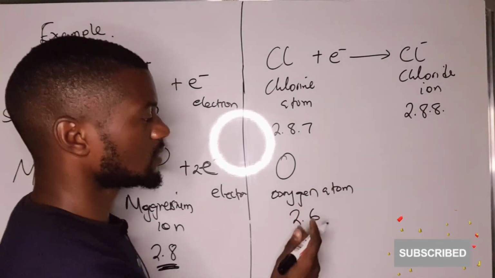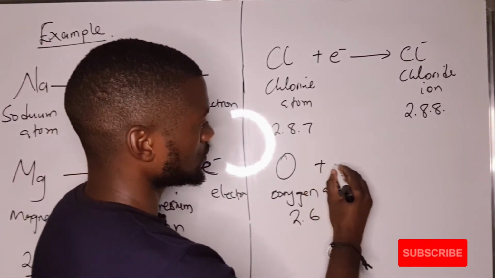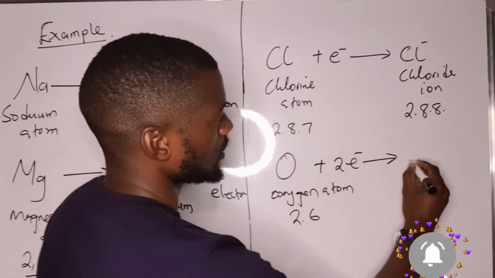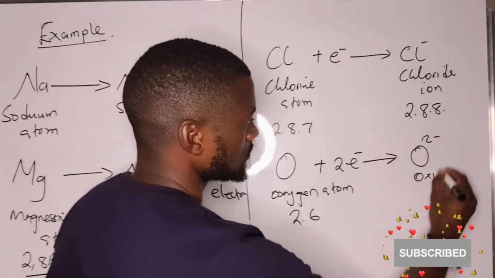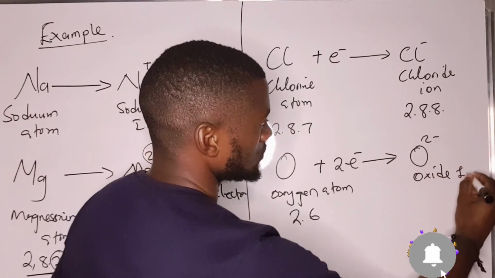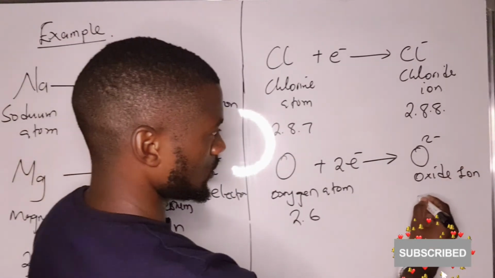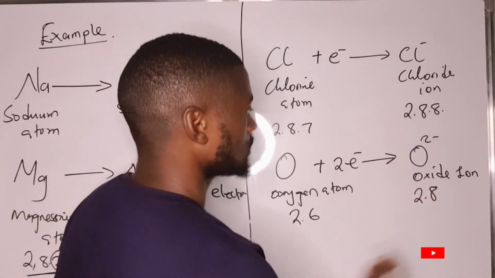Oxygen needs 2 electrons to be stable, so we are going to have the oxide ion, with the electron configuration of 2, 8.